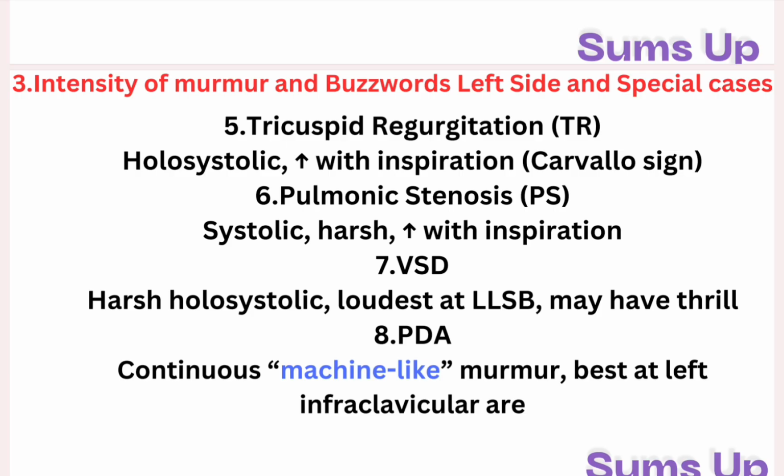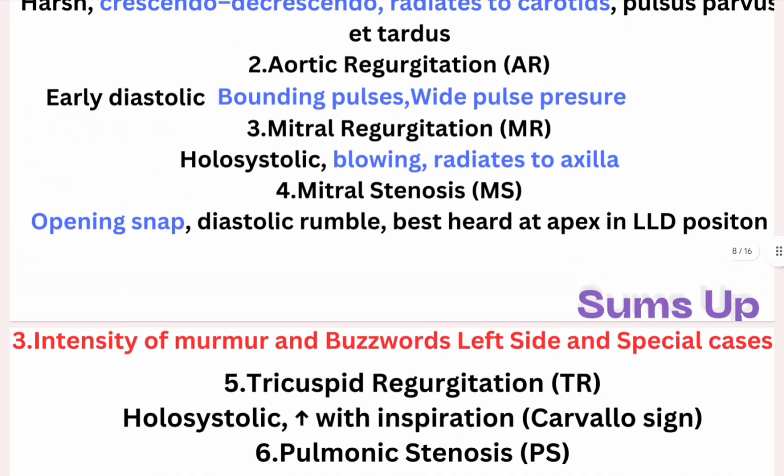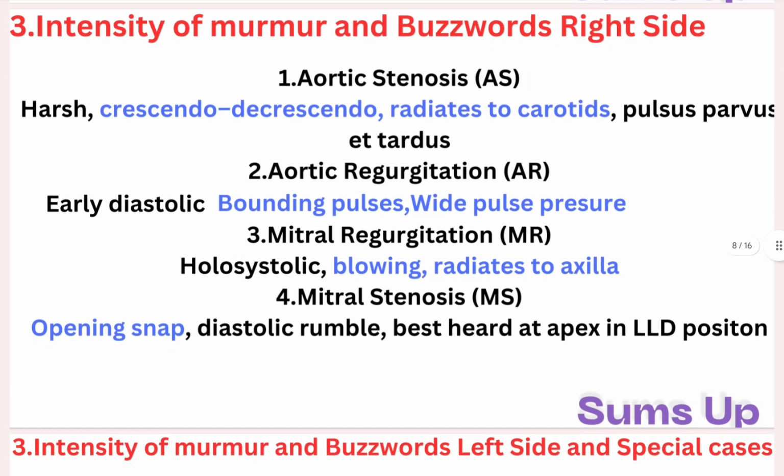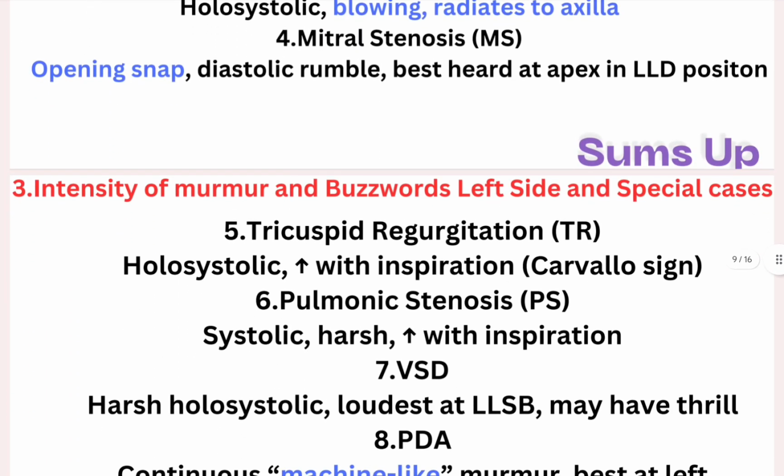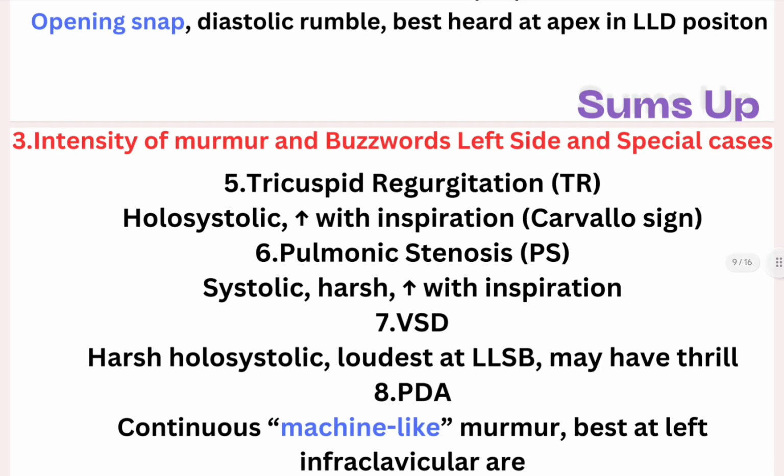Some of this information might come back again and again so that you may remember, and these two slides may be a little confusing because I have divided them on the basis of the sternum, not the heart. Where it says increases with inspiration, always remember that if we are talking about the right side or right chambers of the heart, those murmurs increase with inspiration.